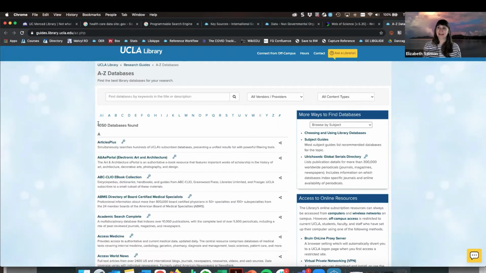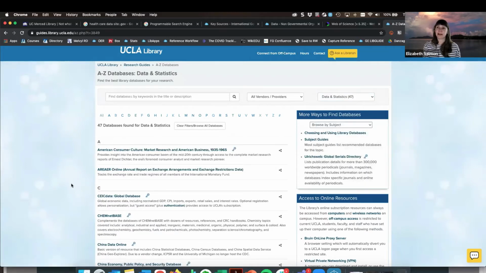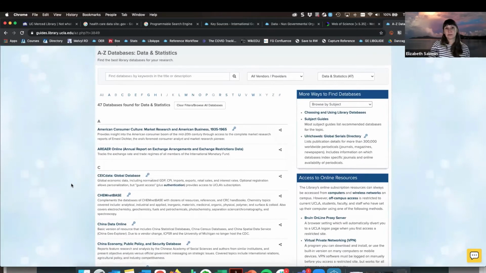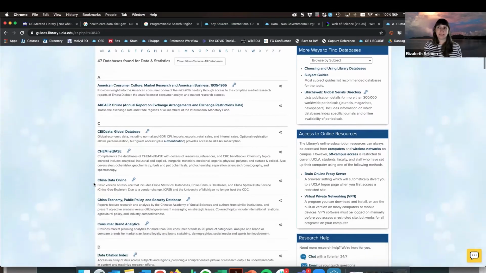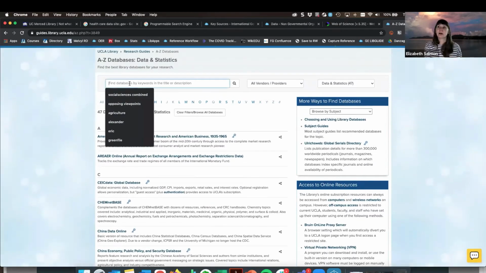So again, we have 1,000+ databases, but if I go over to content types, I can make this a little bit more narrow and look at the sources that are going to provide me with data and statistics. And so again, similar to those resources that I showed you from UC Berkeley, you'll want to read through these different descriptions to see what aligns with your research questions. And then you can also put in some keywords up here too.